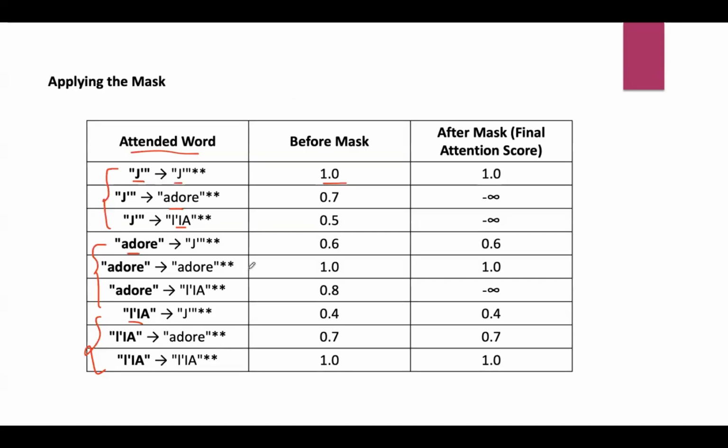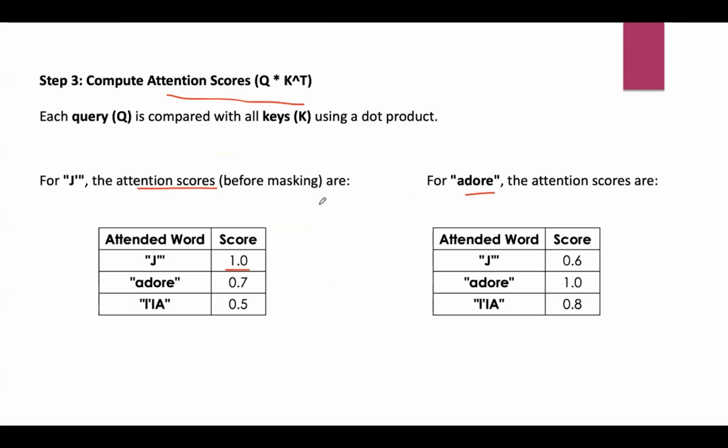That is the highest probability, right? So J to adore means the query J is trying to attend the next word adore. Before mask, what we got? J trying to attend adore is 0.7.